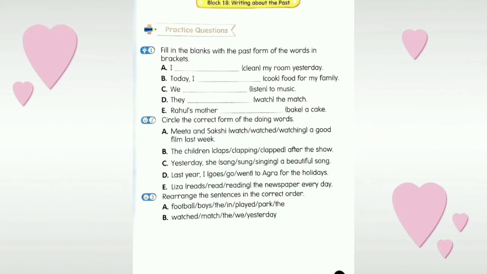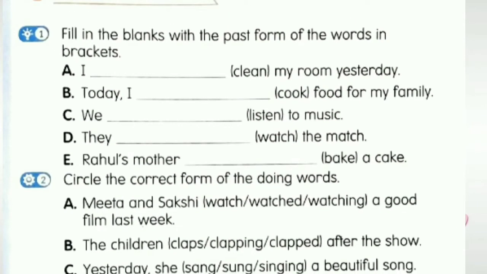Okay. Then let's move on to our practice questions, page number 9. Question number 1, fill in the blanks with the past form of the words in brackets. So here you have to fill up these blanks with the past form of the words that are given in the bracket by adding ed or d. Then 2, circle the correct form of the doing words.